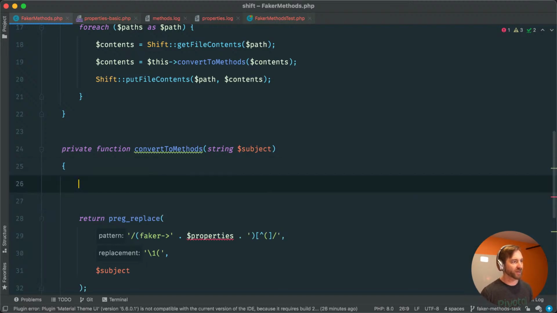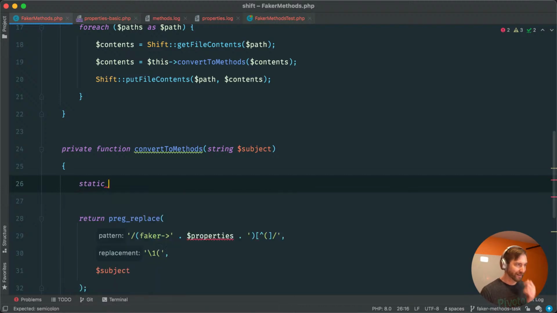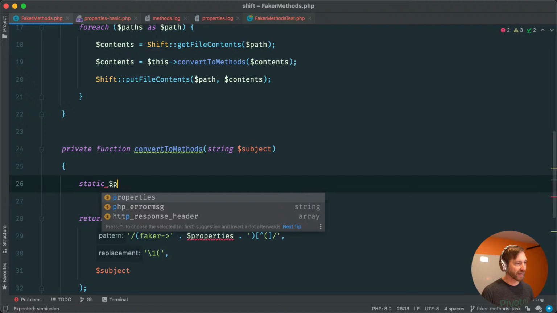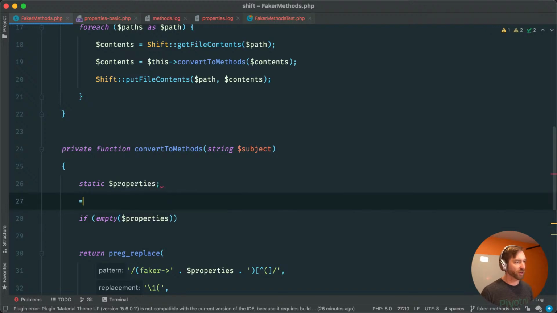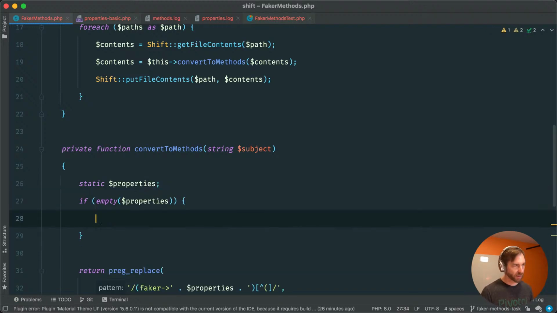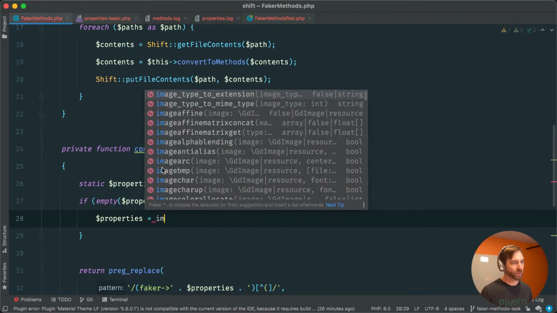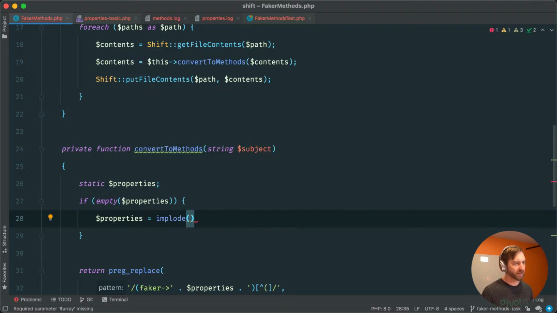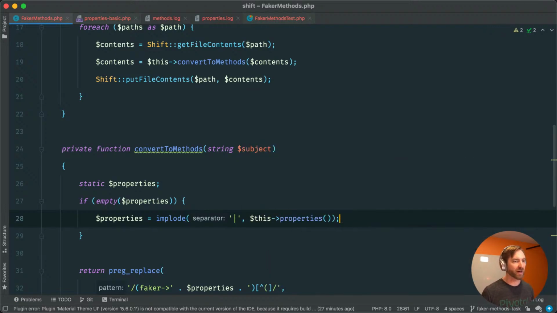Now properties is where it's going to get a little bit interesting, and I'm gonna make this static because this is pretty nasty. So static properties, and basically if empty properties, then we're going to build this out. And basically all I'm really going to do here is say properties is equal to implode of a piped thing of all the properties that come in.